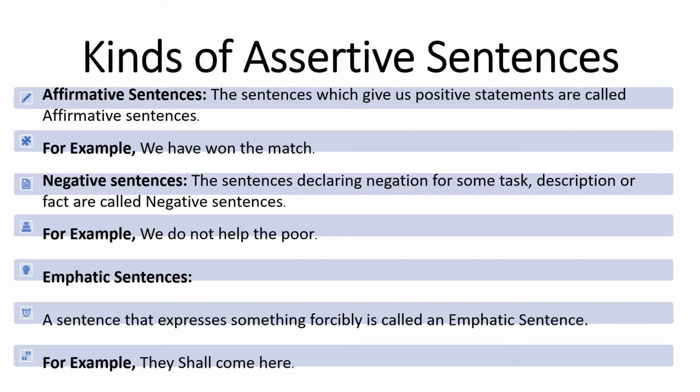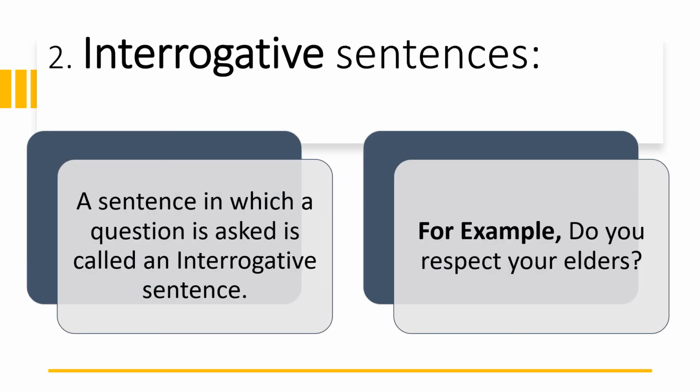Kinds of declarative or assertive sentences: affirmative, negative, emphatic. Affirmative sentences. The sentences which give us positive statements are called affirmative sentences. For example, we have won the match. Negative sentences. The sentences declaring negation for some task, description, or fact are called negative sentences. For example, we do not help the poor. Emphatic sentences. A sentence that expresses something forcibly is called an emphatic sentence. For example, they shall come here.